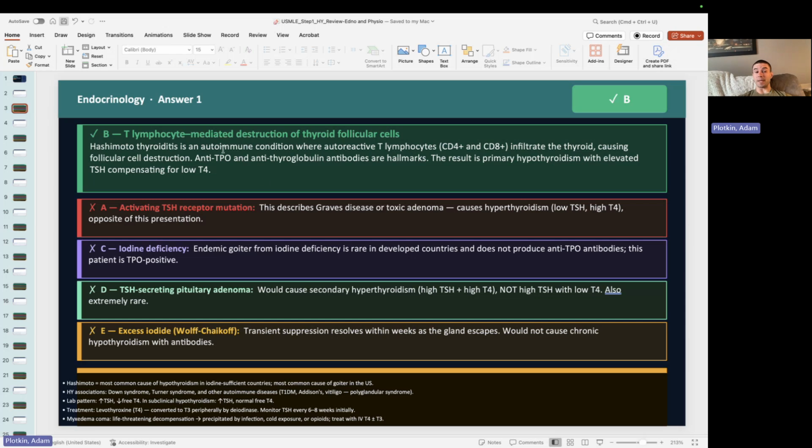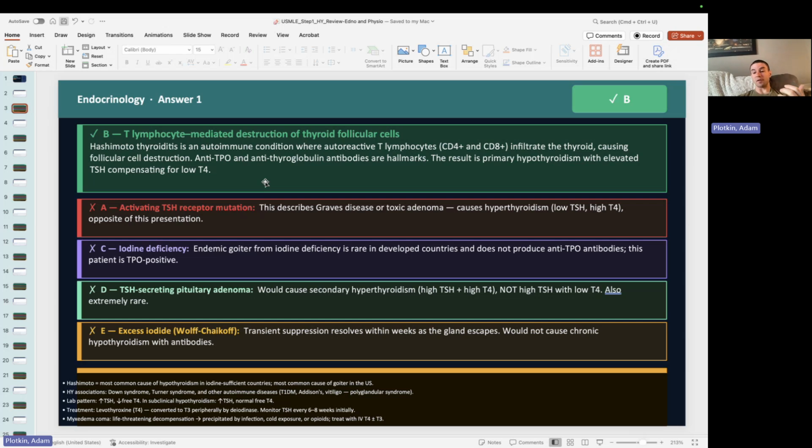So the right answer here is going to be B, lymphocyte-mediated destruction of the thyroid follicular cells. So this patient has Hashimoto's, okay? Hashimoto's is also called lymphocytic thyroiditis or lymphocytic Hashimoto's. You'll see it described a couple of different ways, but all it is, it's lymphocytic, so T-cell mediated destruction of the thyroid follicular cells.